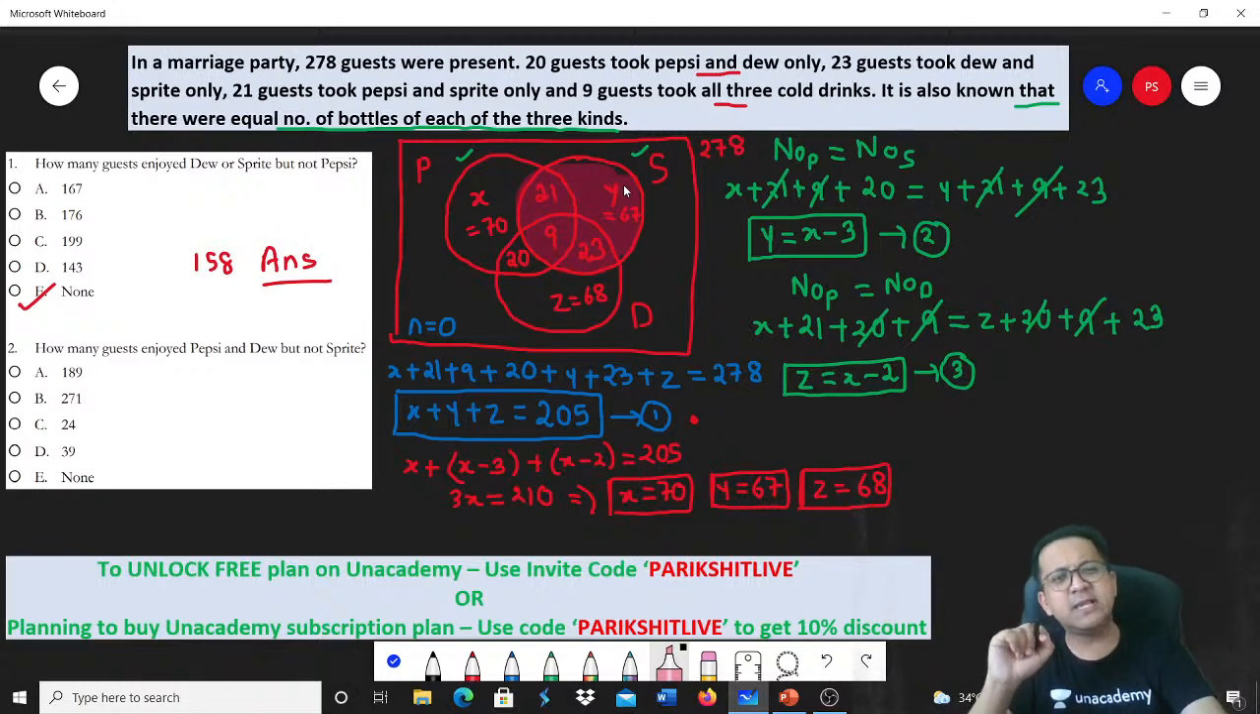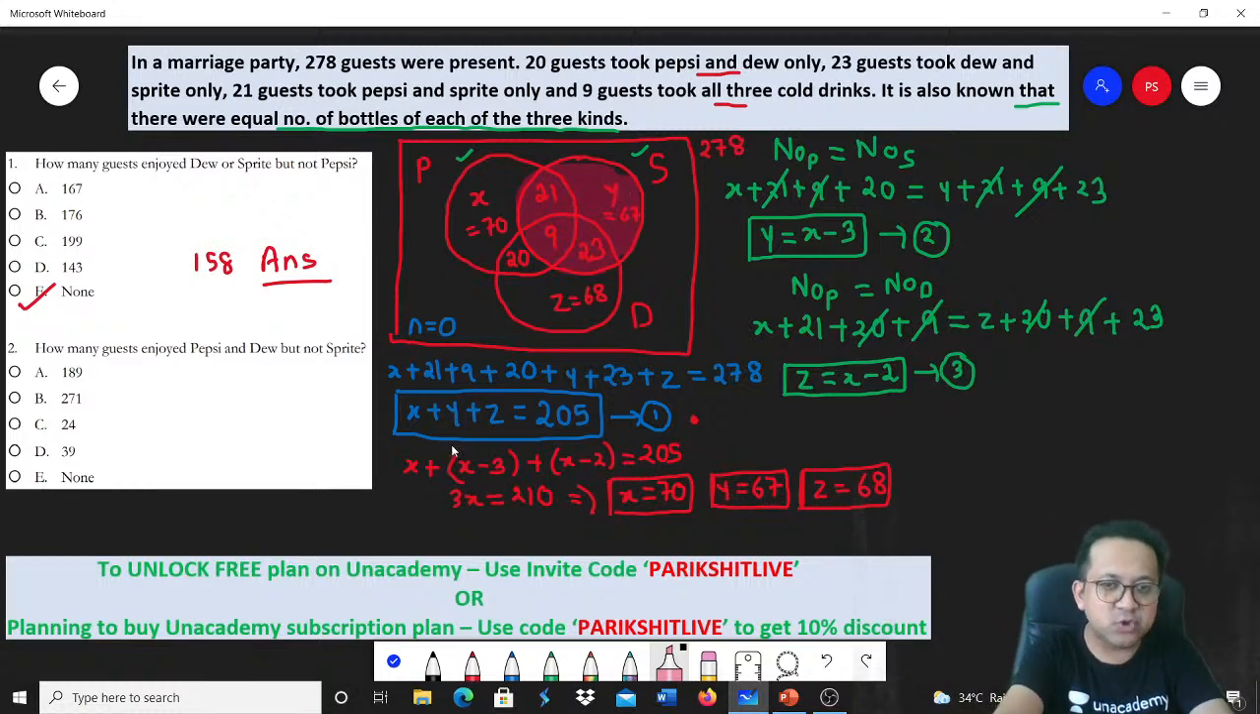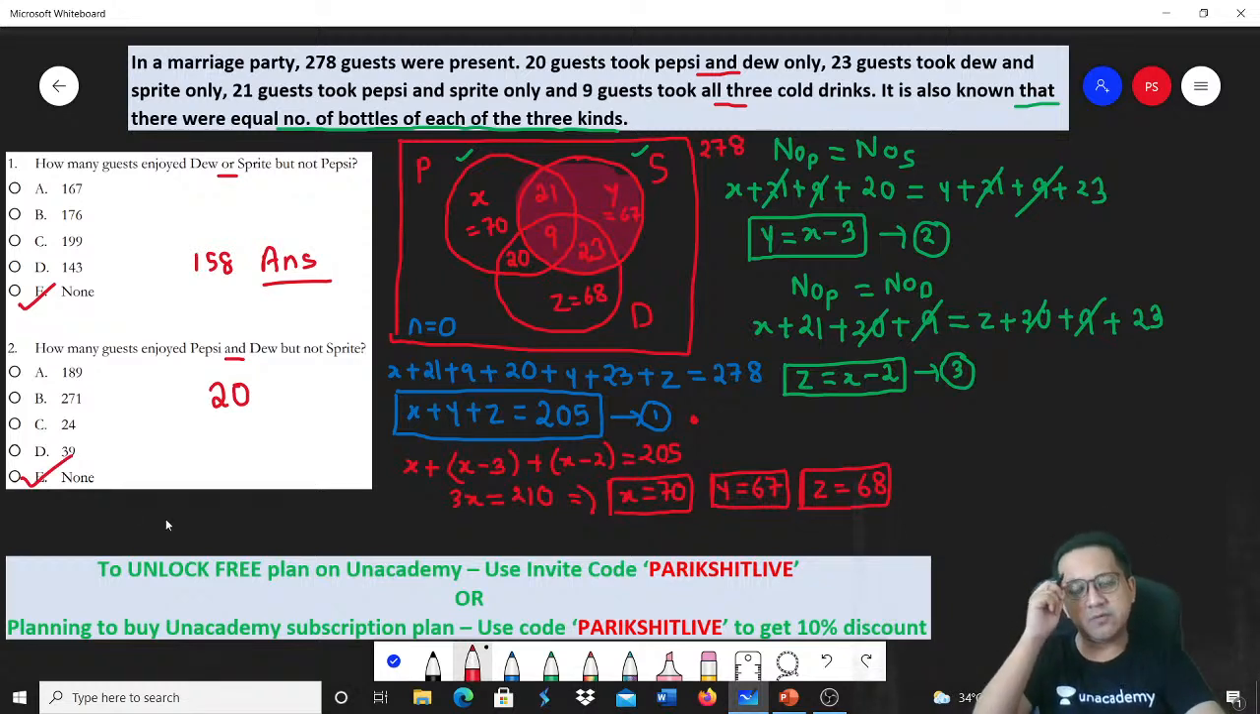Which is the Pepsi and Dew part? It is the exactly two part. Remember the last one was or. This one is and. So you're looking at exactly two regions. Exactly two regions is 20, Pepsi and Dew but not Sprite. Answer is none of these.